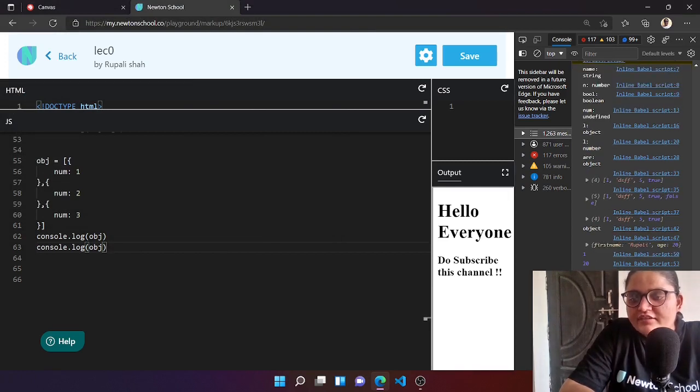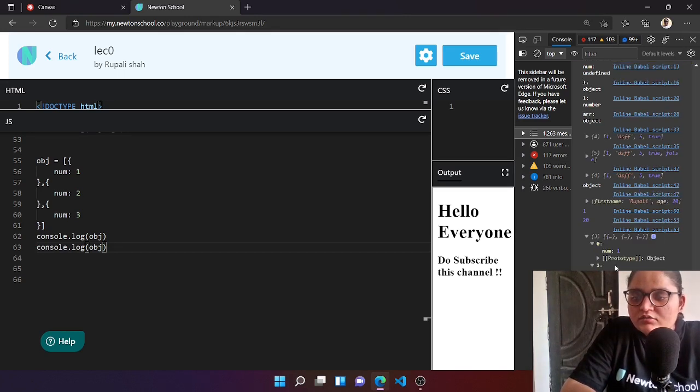So here we have zeroth, means the position of object 1 is 0, the index basically. The index of object 2 is 1, the index of object 3 is 2. So now you can elaborate all those things, and we have this number 1.